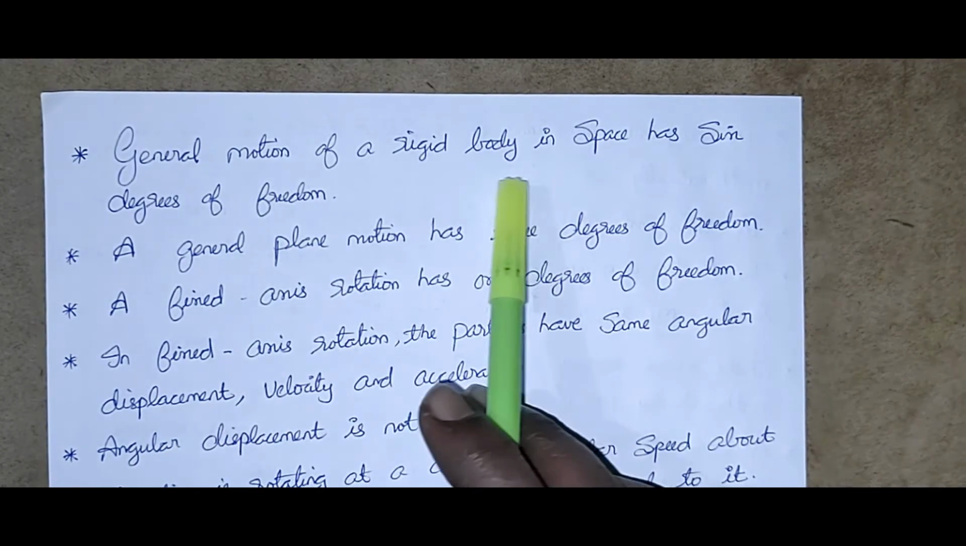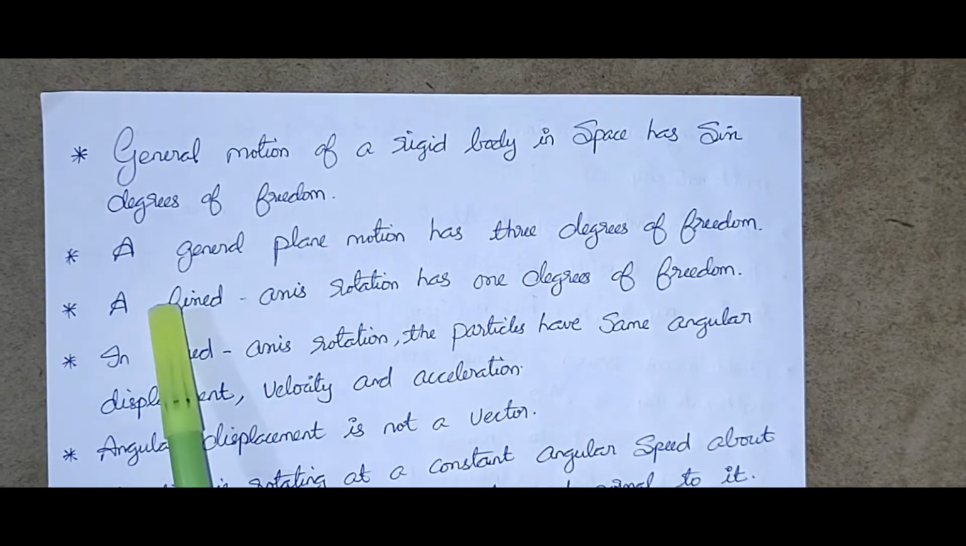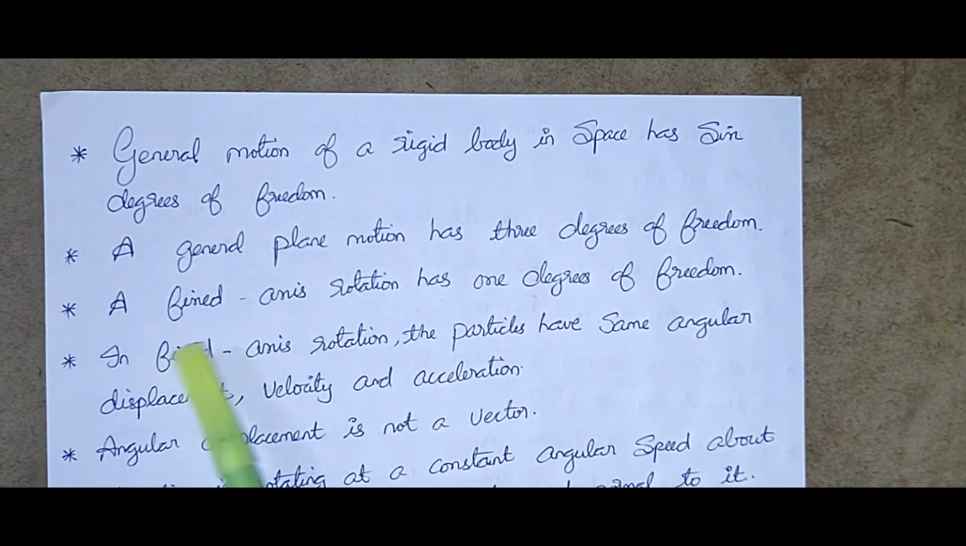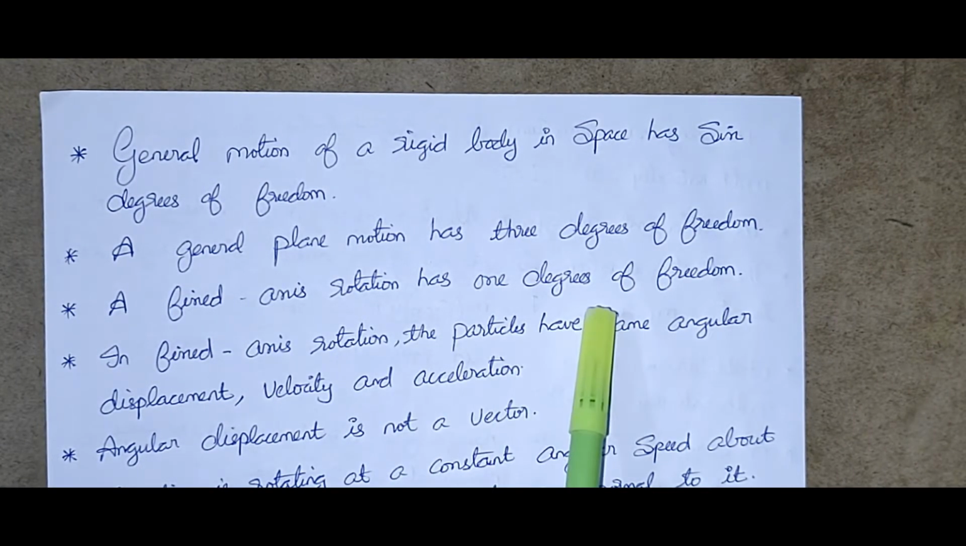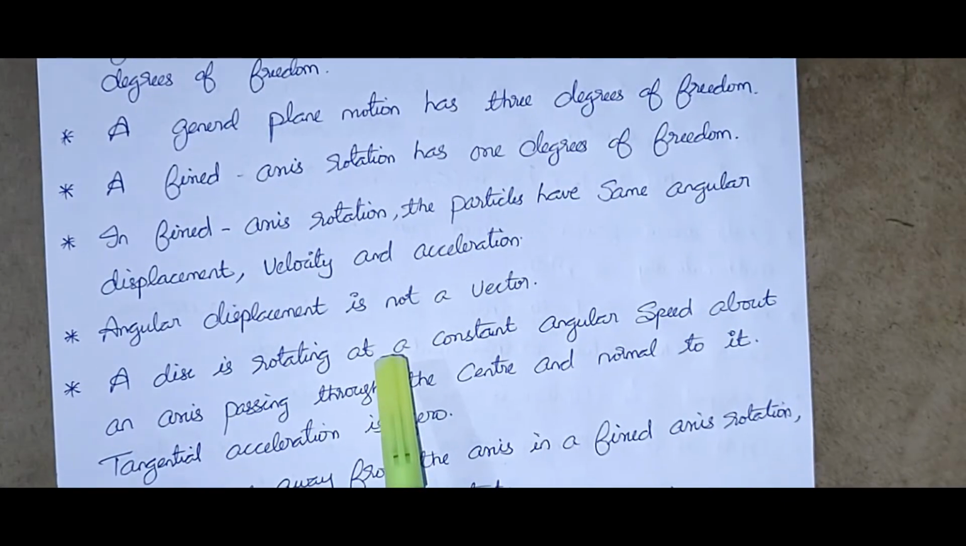General motion of a rigid body in space has 6 degrees of freedom. A general plane motion has 3 degrees of freedom. A fixed axis rotation has 1 degree of freedom. In fixed axis rotation, the particles have the same angular displacement, velocity and acceleration. Angular displacement is not a vector.